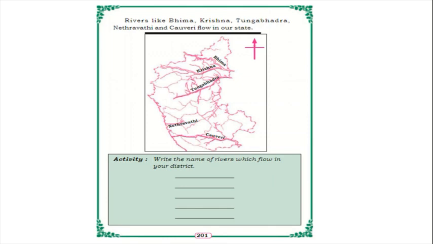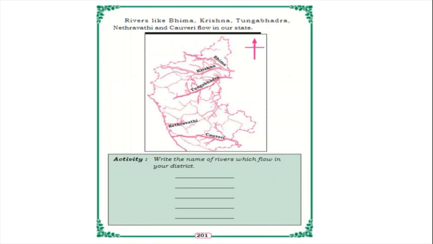And rivers like Bhima, Krishna, Tungabhadra, Netravati and Kaveri flow in our state, isn't it? These are the main rivers which flow in our state. So what are those? Bhima, Krishna, Tungabhadra, Netravati, Kaveri. Yes.